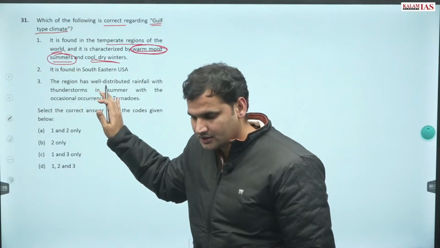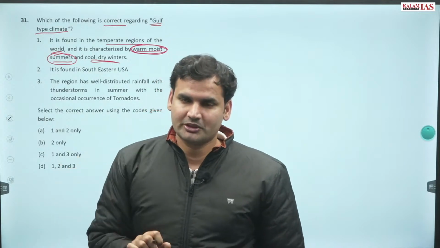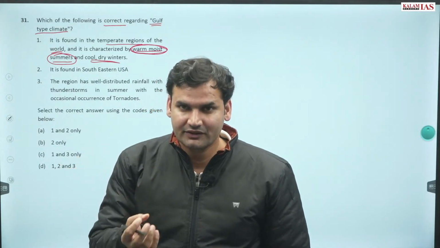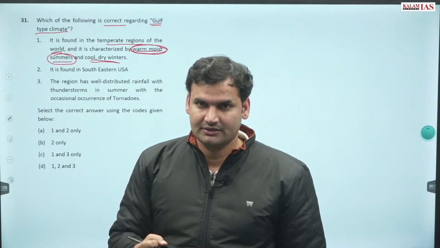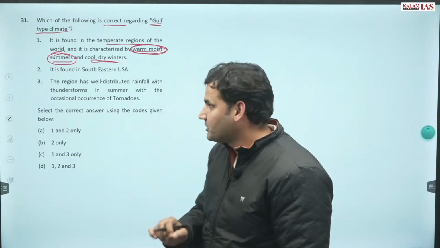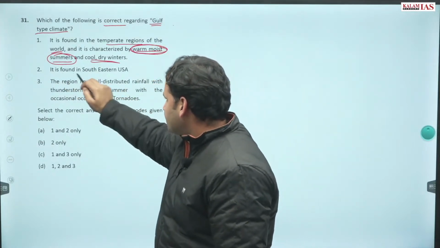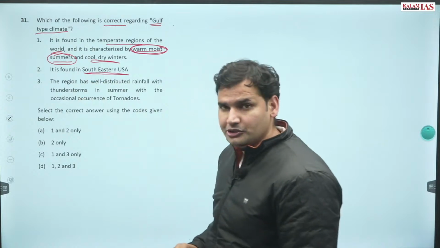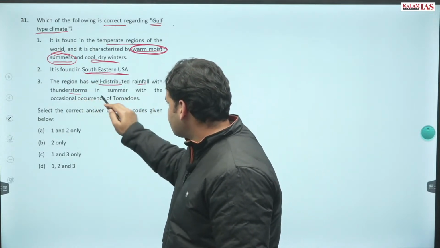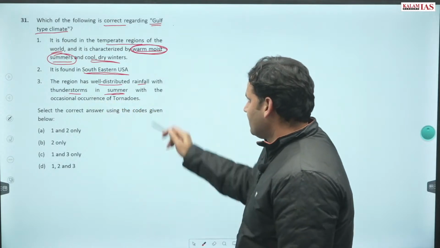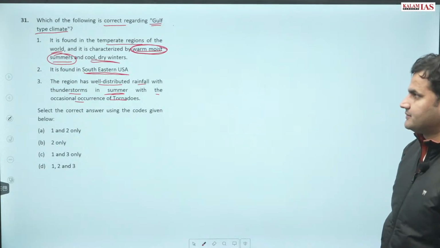Moving away from this question for a while, जैसे ही बात करते हैं Mediterranean type of climate. What is the characteristic feature? They have dry summers and wet winters. Characteristic features you should be aware. Now coming back to Gulf type of climate. It is found in southeastern US. The region has well distributed rainfall with thunderstorms in summer, with the occasional occurrence of tornadoes.